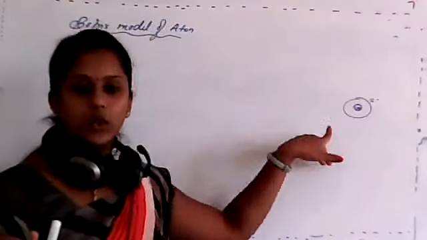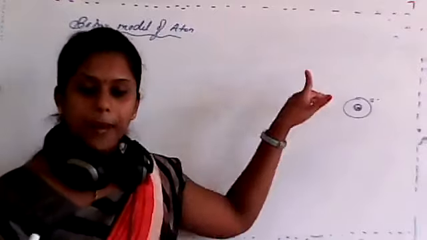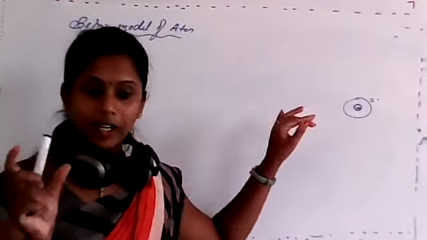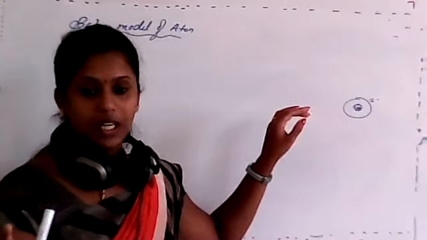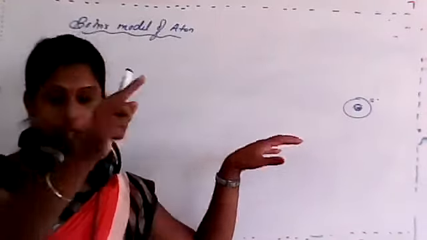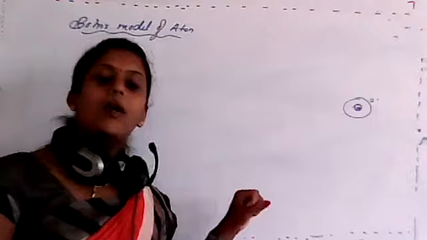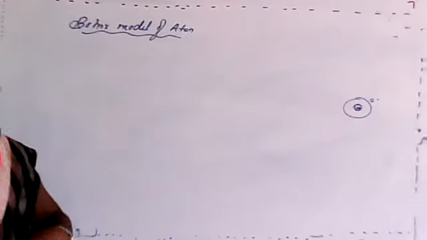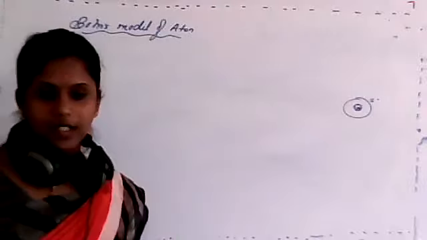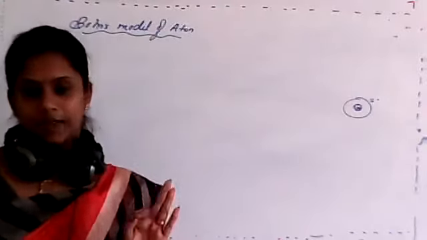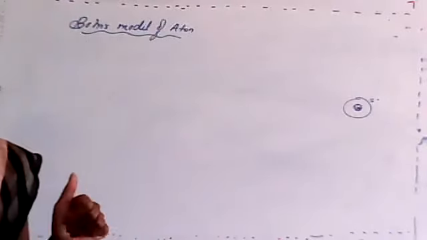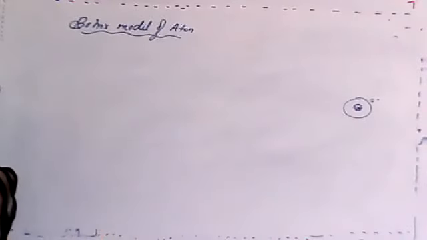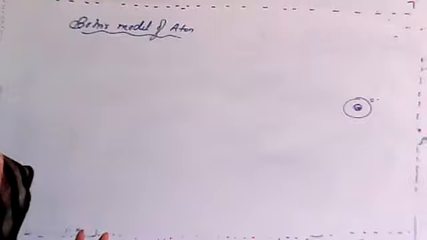Electrons revolve around the nucleus in a specific manner with definite radius and definite amount of energy, and that circular path is known as an orbit, stationary state, or energy level.